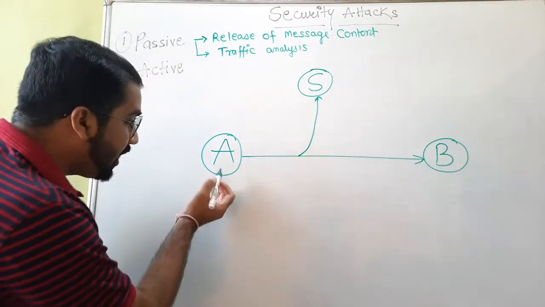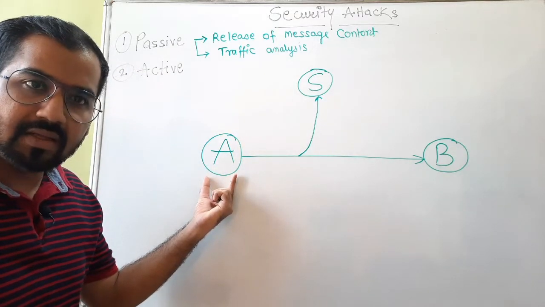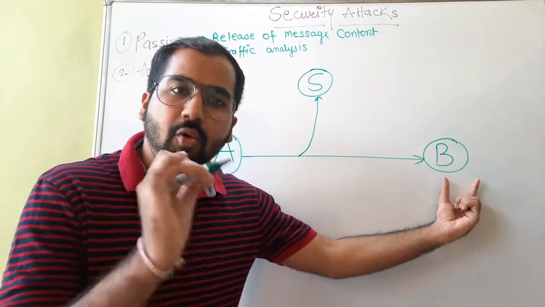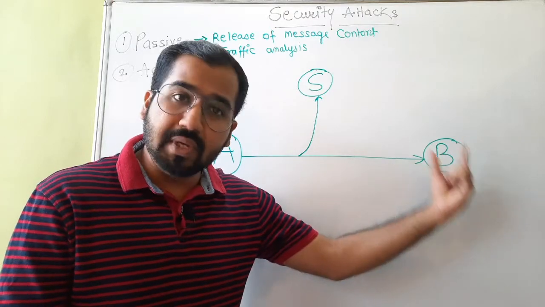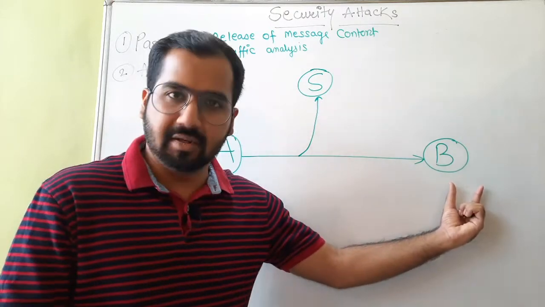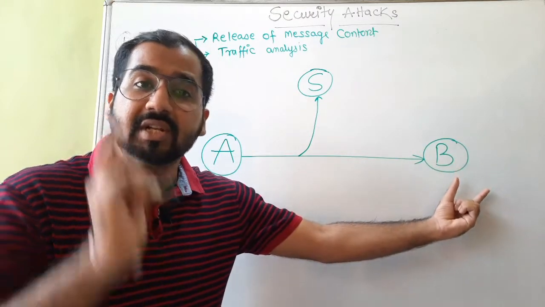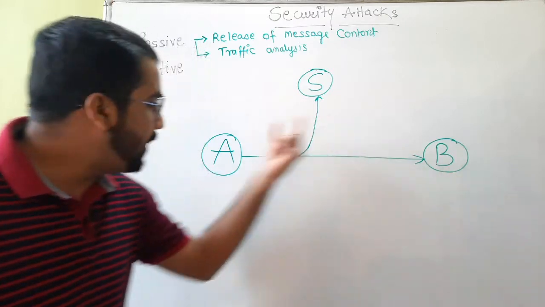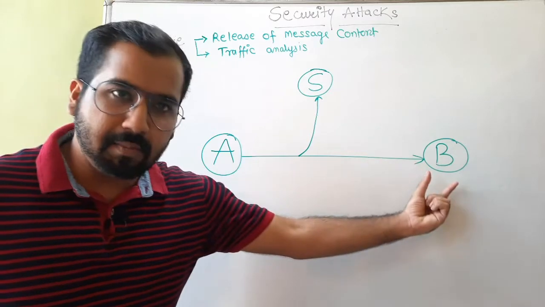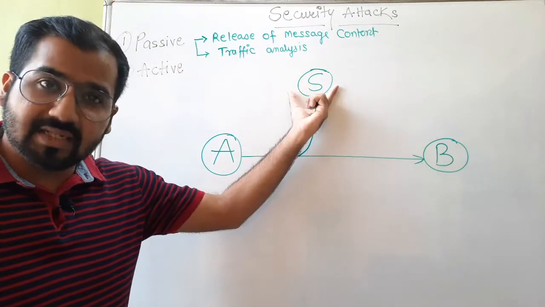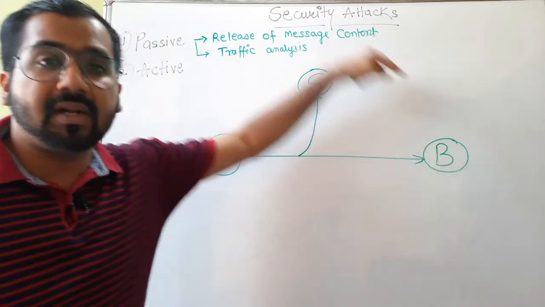Confidentiality means what? Whatever message or data was being sent by the sender A should have been received only by B, the receiver. B is the authentic receiver. So B should only receive it and read it. Then we say confidentiality is intact. The whole communication's confidentiality is intact. It has not been compromised. But when the data packet or message that is being sent for B is taken by the attacker S, at that time we say the confidentiality is lost, because it was expected to be read by B but now it is read by S.